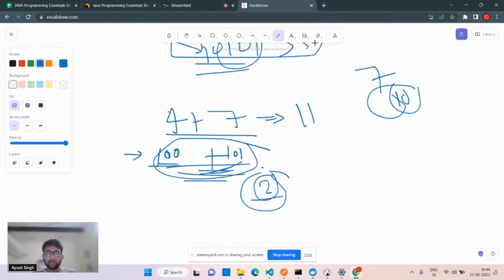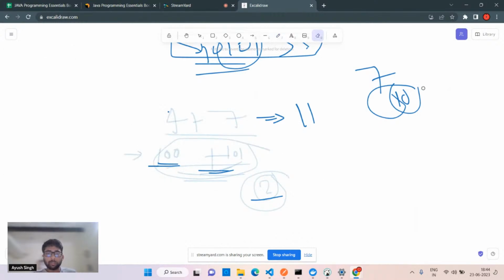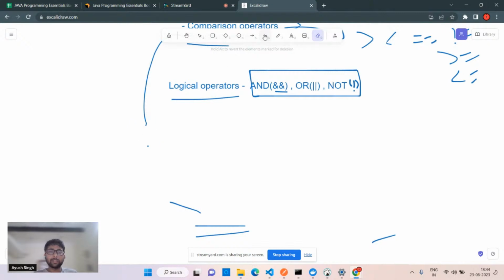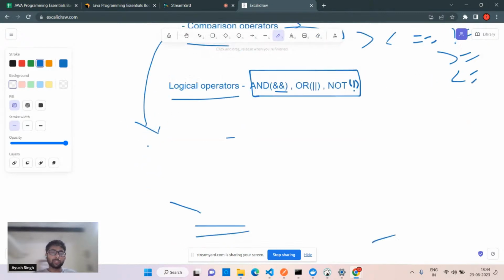Let me remove all this, although it is not necessary right now, we will see all those things. So I hope you got the simple idea. And this example is for the bitwise operator, as I told.